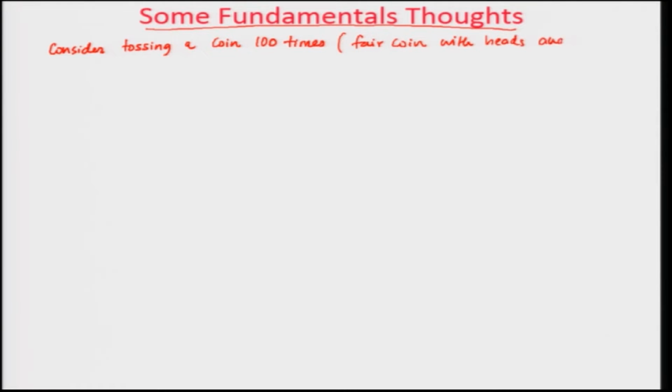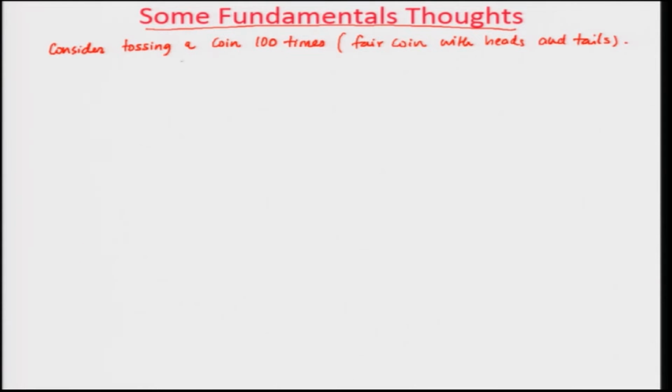So, let me give you some basic examples. Okay. Consider tossing a coin 100 times. Okay. So, the coin is a fair coin with heads and tails.